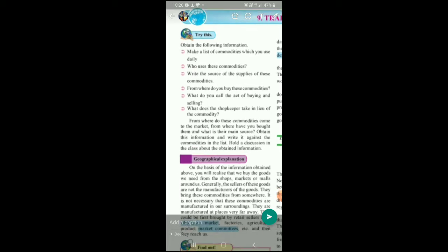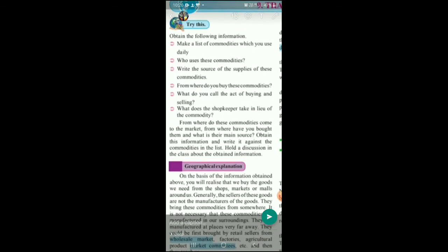From where do you buy these commodities? Now we buy commodities maybe from the general store, maybe from the market, maybe from the local vendor, or maybe the malls. So we buy these commodities from general stores, malls, markets, etc. What do you call the act of buying and selling? The act of buying and selling is called trade, the name of our chapter.